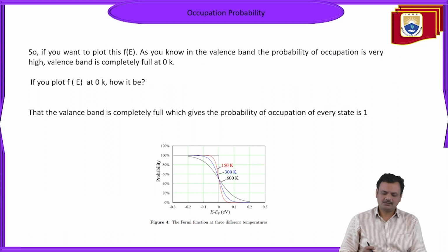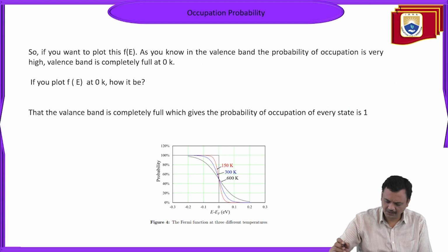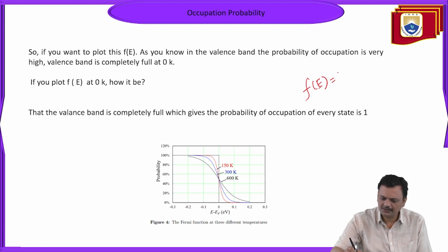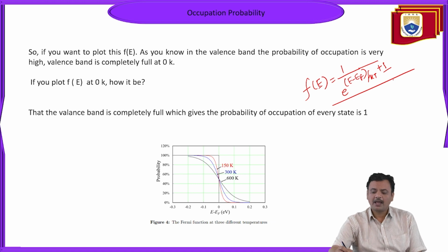Now, what is the Fermi-Dirac distribution function formula? F(E) is equal to 1 upon e to the power (E minus EF) upon kT, plus 1. Now let's discuss the situation at absolute temperature. What happens at absolute temperature? Absolute temperature means T is equal to 0 Kelvin.